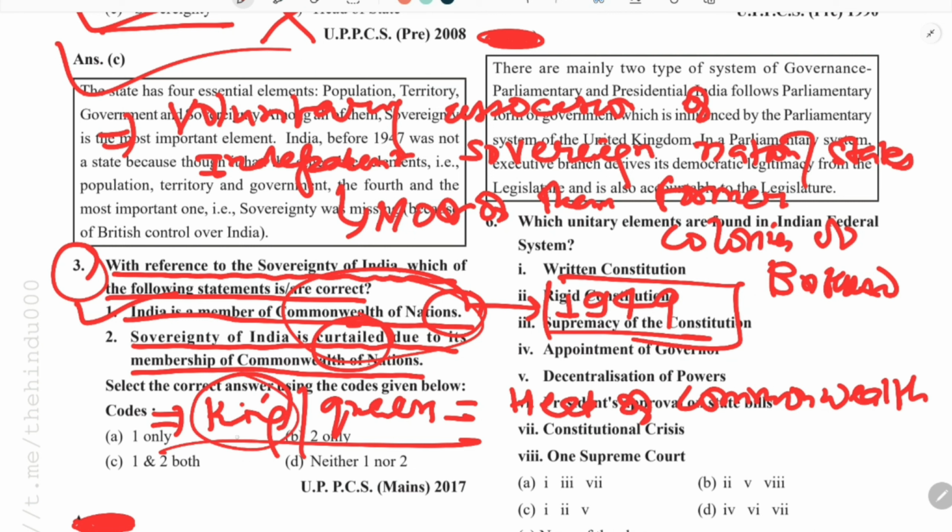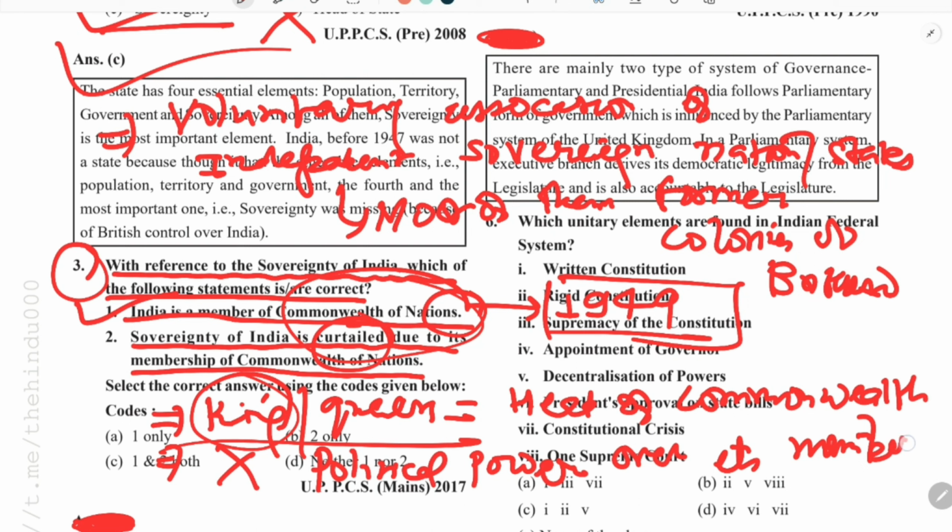And it also clearly says that this title of head of the Commonwealth does not possess any political power over its members. So in this way we can easily say that being a member of this Commonwealth does not hamper the sovereignty of that nation state or member country.